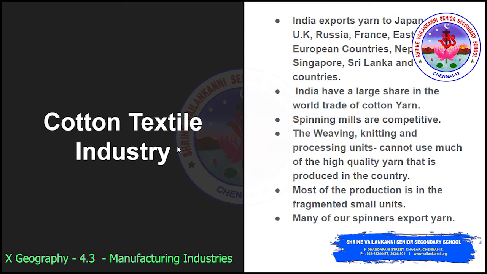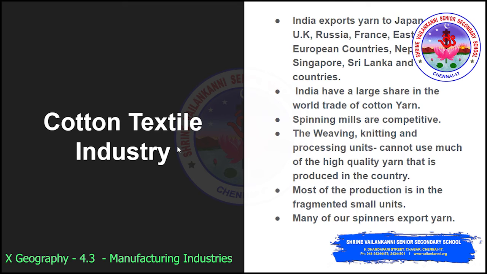Finally, we can end by saying the spinning mills are competitive. Weaving, knitting and processing units cannot use much of the high quality yarn that is produced in the country. There are some large and modern factories in these segments, but most of the production is in fragmented small units only. So whatever we produce here goes to the local market.